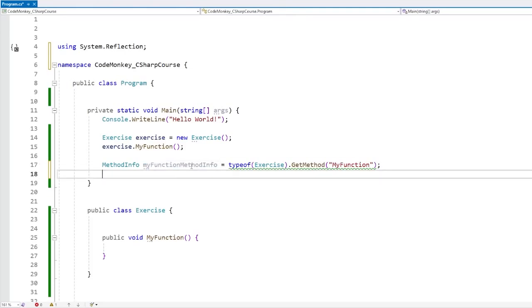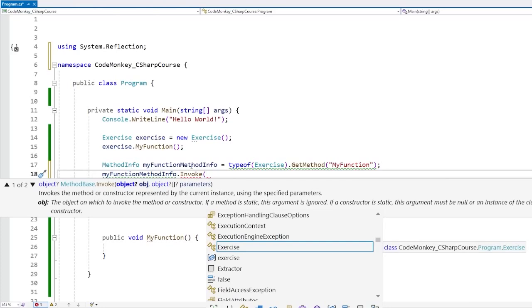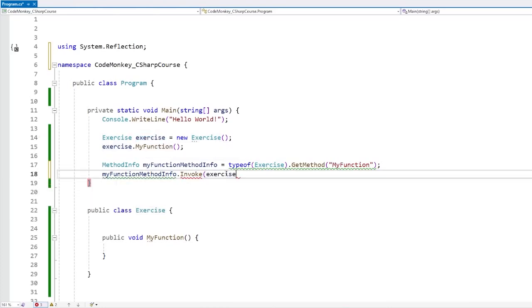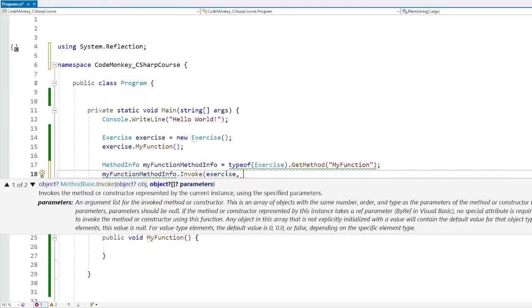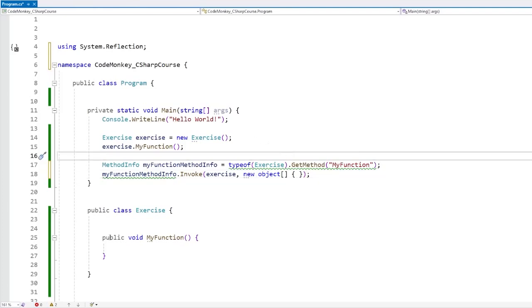And now using this, we can invoke it. So we can call the Invoke function. And this one takes in an object for the target. So in this case, let's use our created exercise. And then for the parameters, in this case, this function takes no parameters. So let's just put an empty object array, just like this. And that's it, this works.